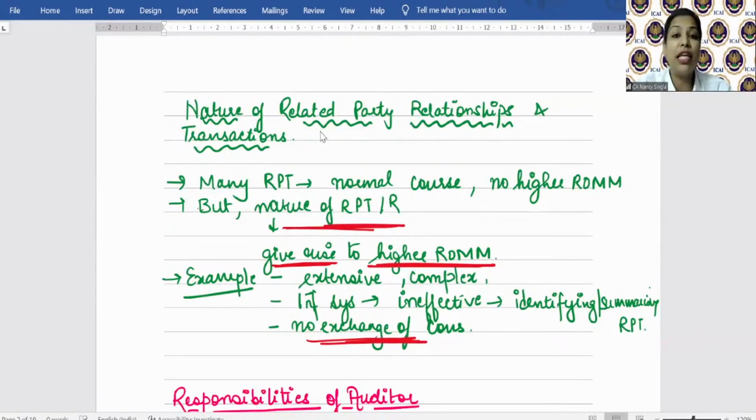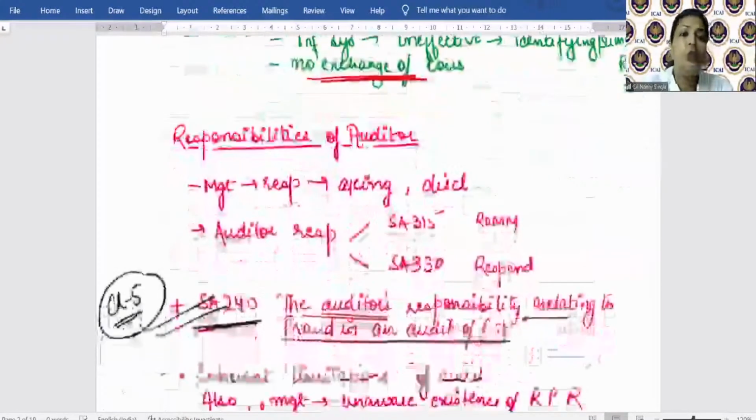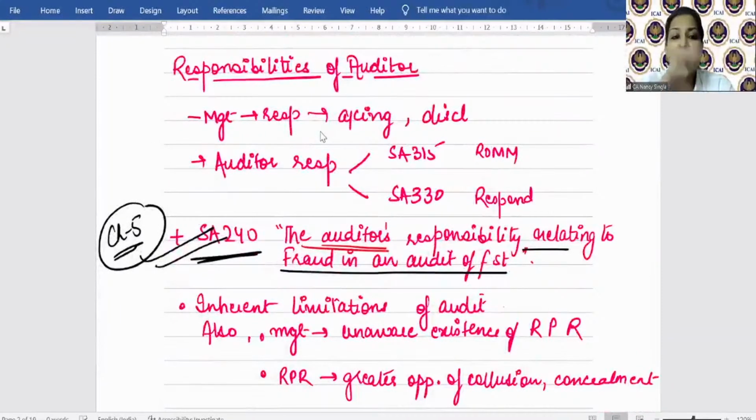detect a material misstatement, is high with respect to related parties, because let's take a situation. You send an external confirmation to a related party. Since the related party is related to the client, it may ask the client, tell me what amount I should mention in the external confirmation request. So the chances that a material misstatement may remain undetected are even higher with respect to related party transactions. So what are the responsibilities of the auditor considering all this?